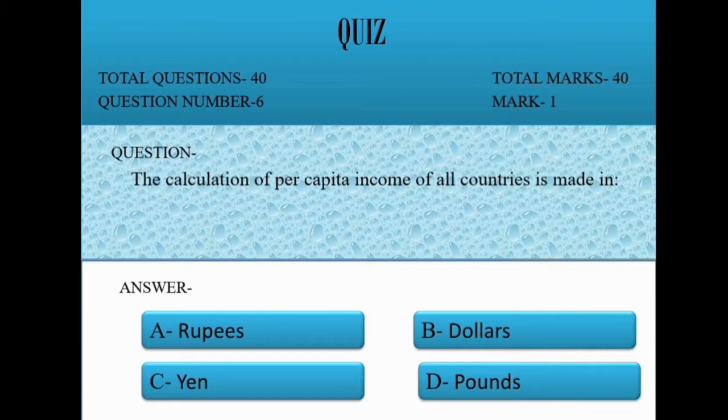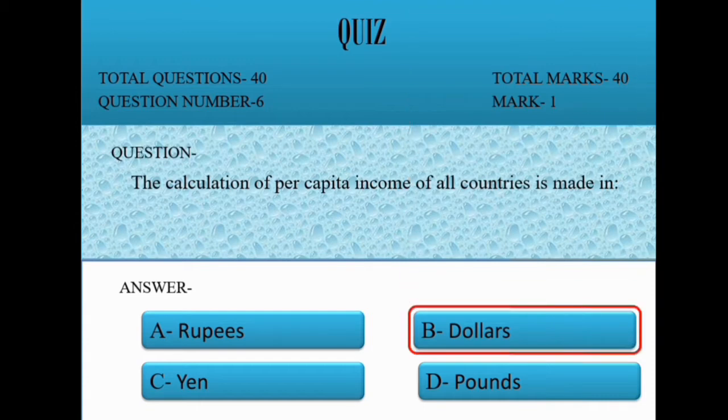Question 6. The calculation of per capita income of all countries is made in option A. Rupees. B. Dollars. C. Yen. D. Pounds. Correct option is B. Dollars.